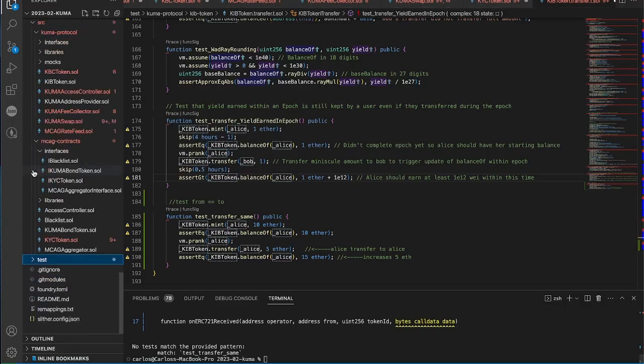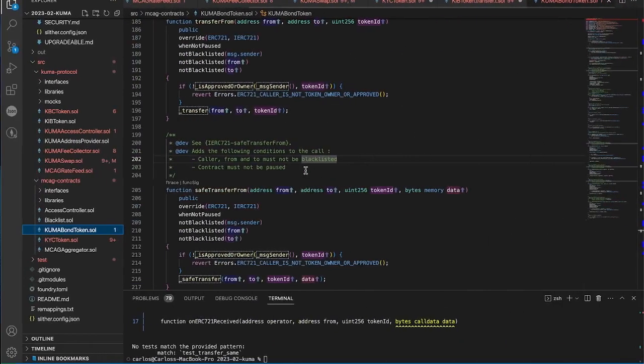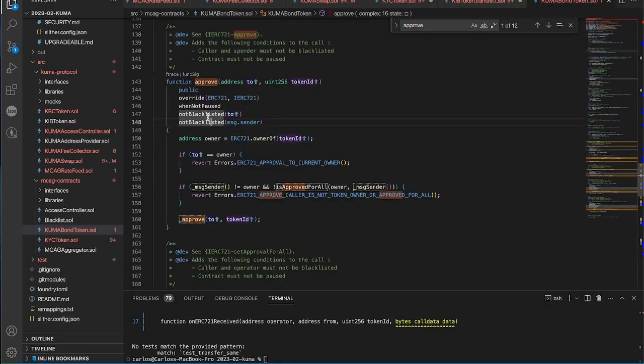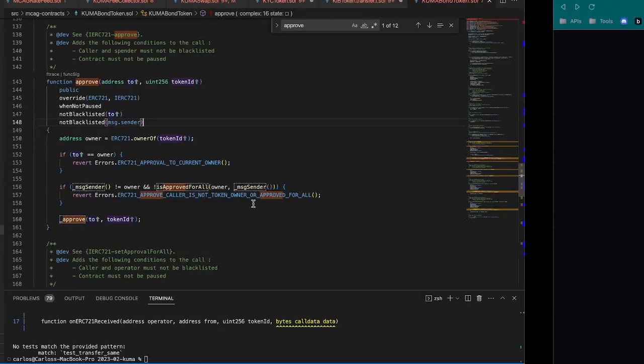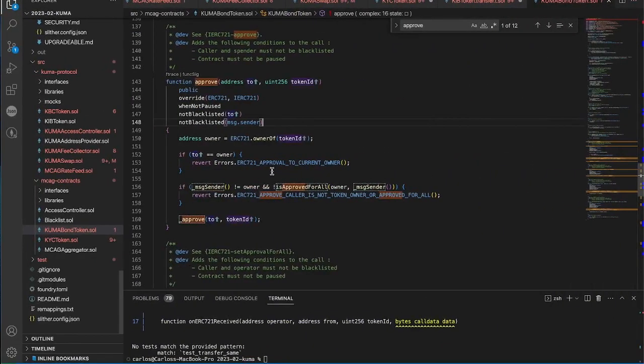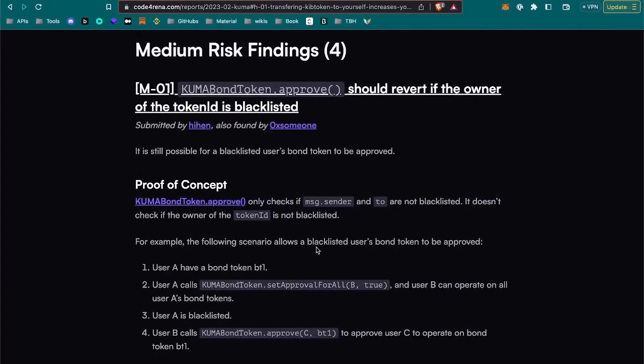KUMA bond token. Approve. Yeah, because it's the not blacklisted to and not blacklisted message sender. But the token owner... Oh look, owner of this. Oh, that's true. Okay, let's see what else it says.